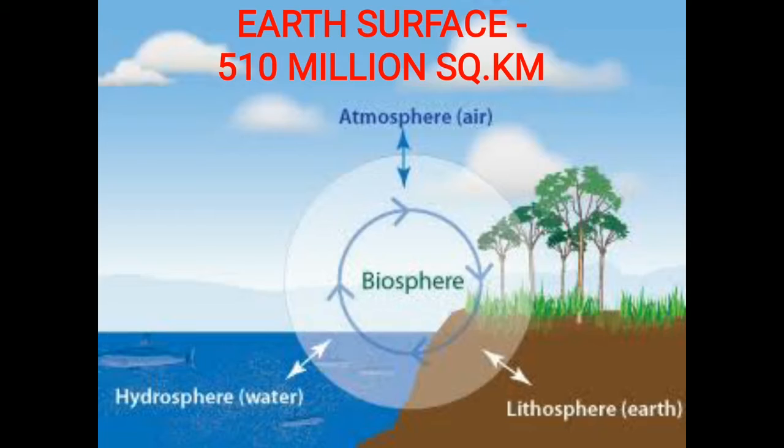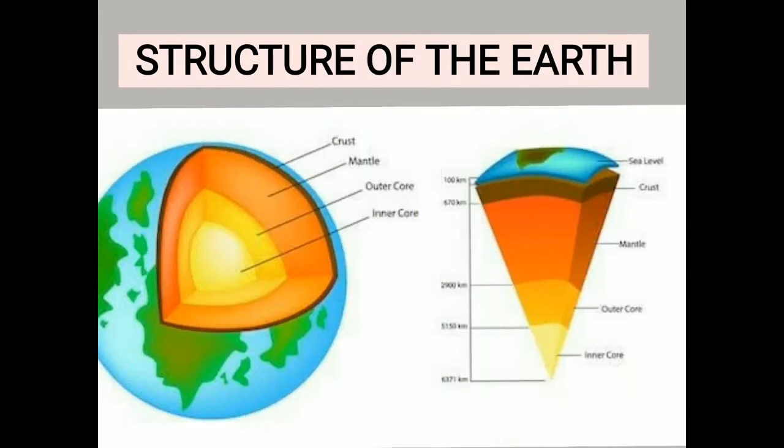Now we'll move into the interior of the earth's surface. So we'll see the structure of the earth. Now you can see this picture here. The interior of the earth is like what? It is like an onion with several concentric layers, one inside the other. Or otherwise you could think of it as an apple.